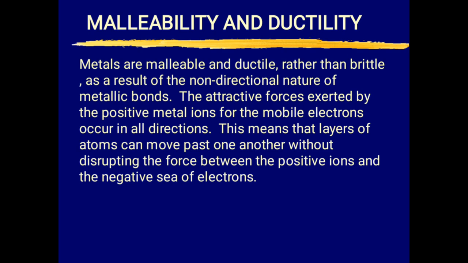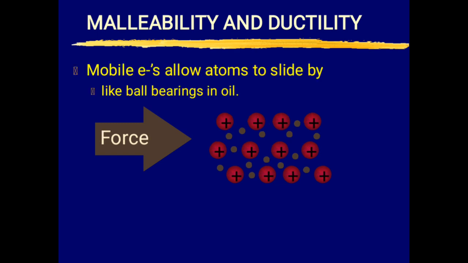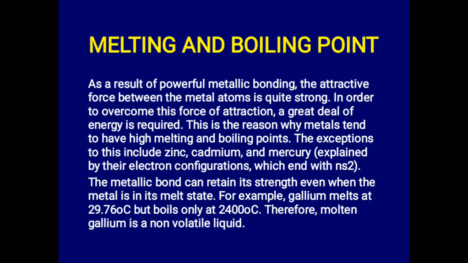The ionic bond is directional in the sense that it goes in the direction of the force that is applied. But the metallic bond has a non-directional nature. So the attractive force exerted by the positive ions on the mobile electrons occurs in all directions. So the layers of atoms can move past one another without disrupting the force between the ions and the sea of electrons. You could see when the force is applied here, they are sliding over one another. So it helps them to be drawn into wire and beaten into sheet.